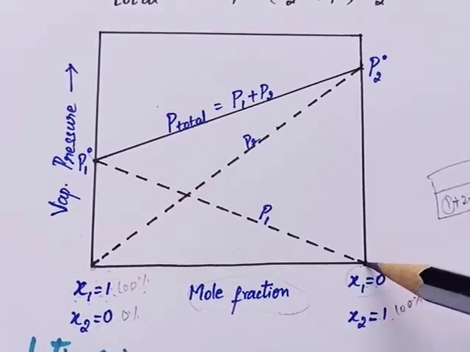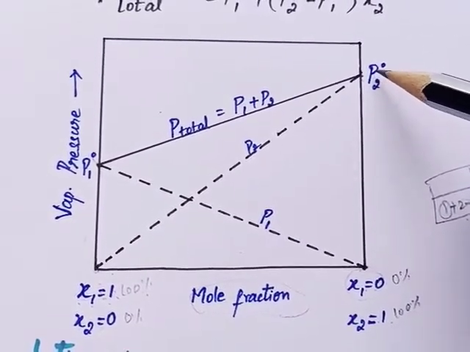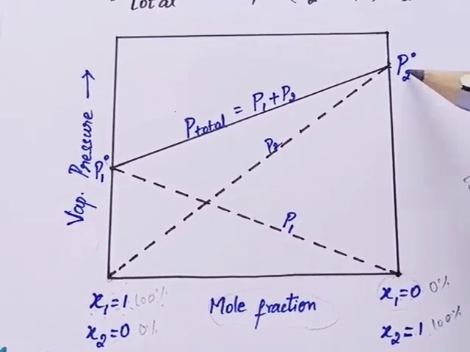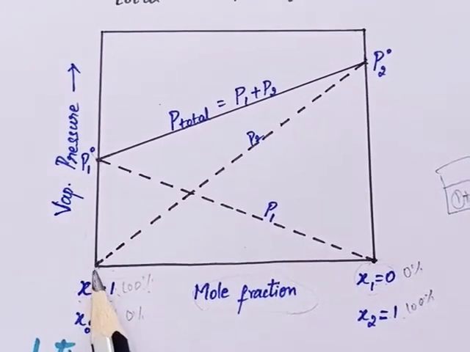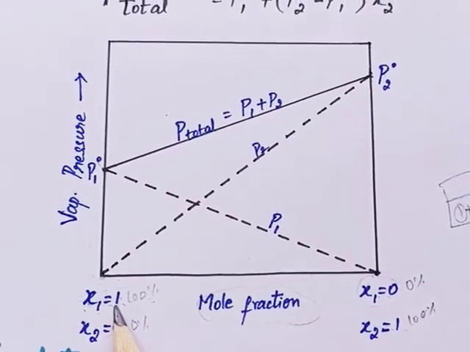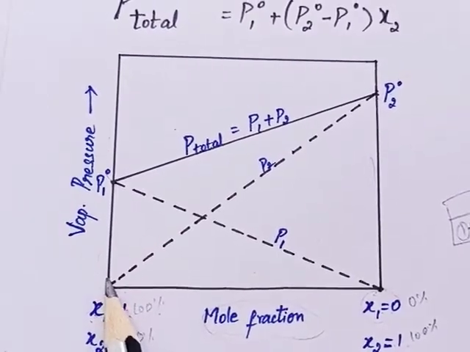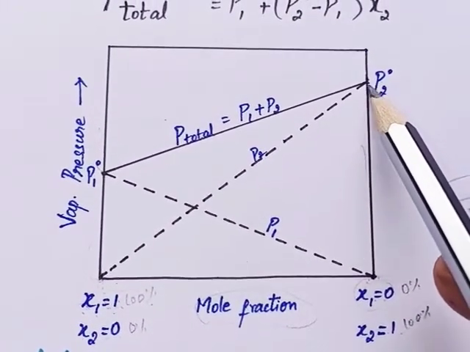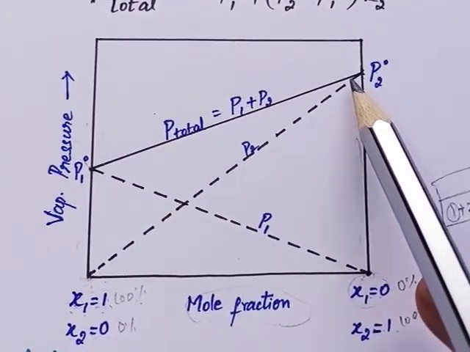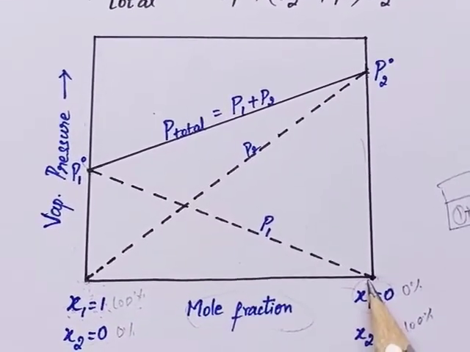So at this particular point we get the partial pressure. This pressure shows the vapor pressure of pure component 2. Now we will see one by one. First I take component 1, you just imagine here: component 1 here and component 2 here. Here component 1 is 100%, here component 2 is 100%. They have some particular vapor pressure. Now what I'm going to do is mix the two components.